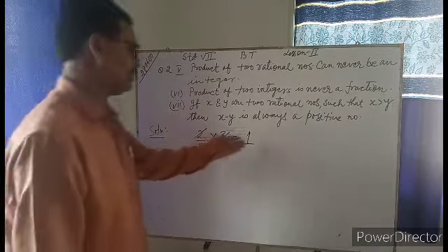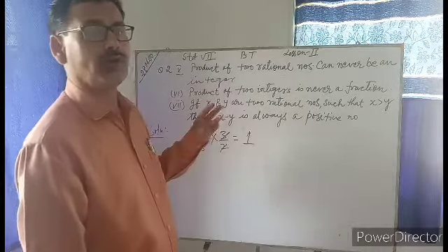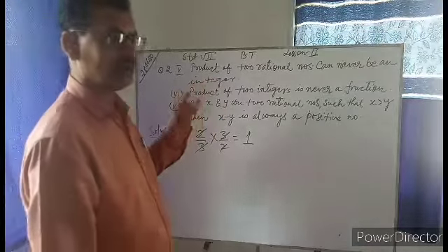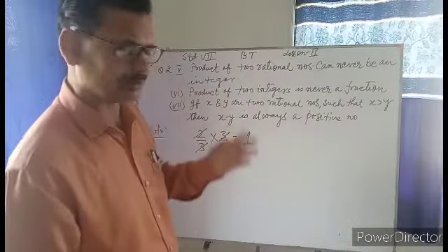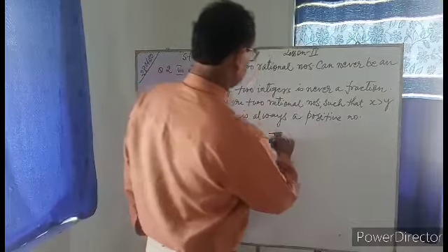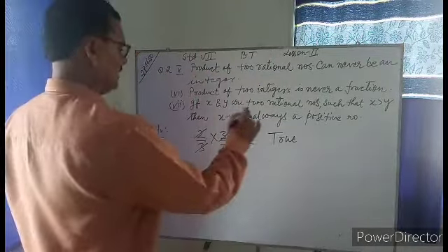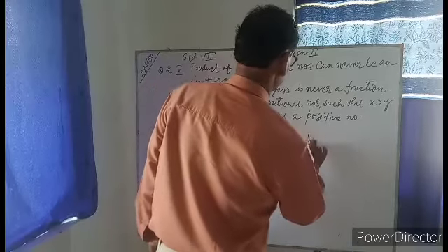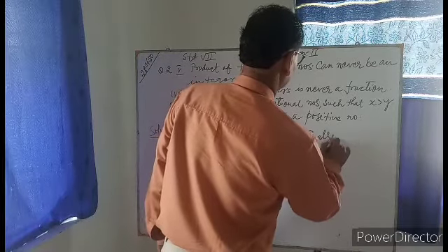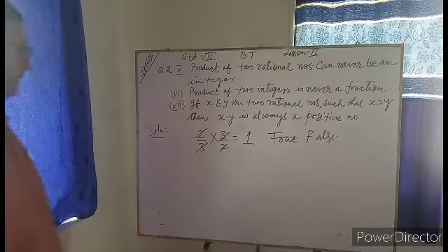So is it an integer or not? Is 1 an integer or not? You know integers: 0, 1, 2, 3, 4, 5, minus 1, minus 2, minus 3, minus 4, minus 5. So is it an integer or not? Yes, it is an integer. So the statement is true. Sorry, the statement is false, because the question says that it can never be an integer.